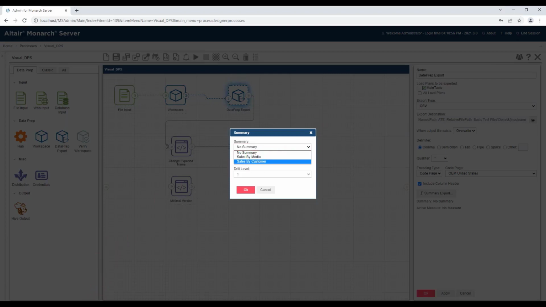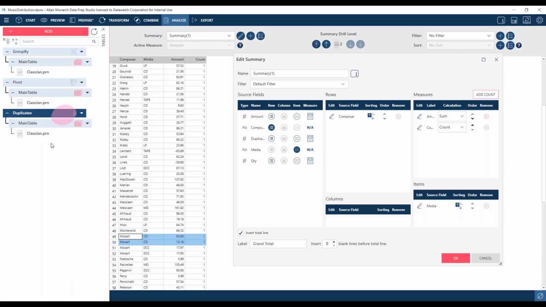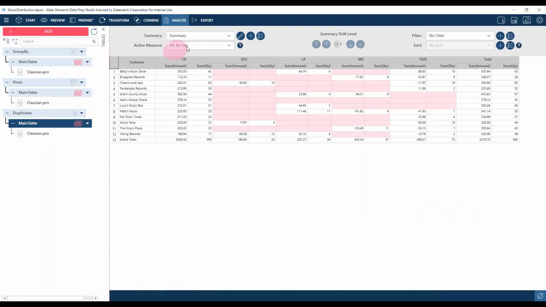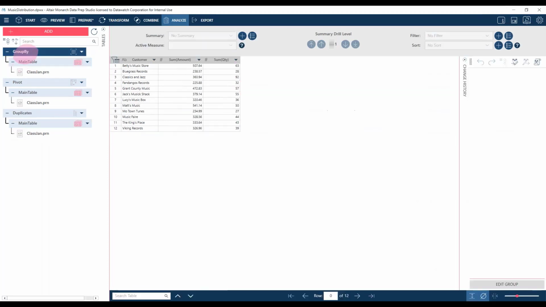I'm not sure I specifically mentioned that, but I should have. The summaries, or the analyze tab, are specific to the load plan that you've defined them on. So you can see I have this summary number 1 here on this duplicate tab. If I go to the main table, or to any other tables, you can see I don't have that same summary available. Let me go to a different table. There are no summaries defined on this group by, so they're not available here.